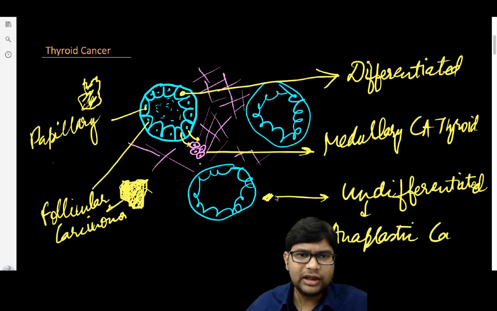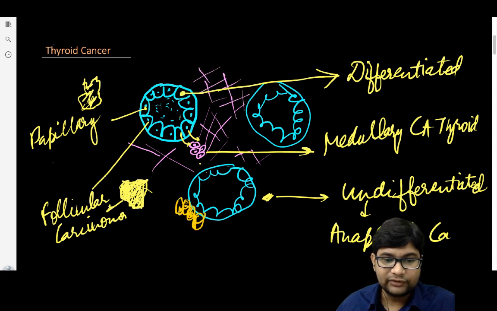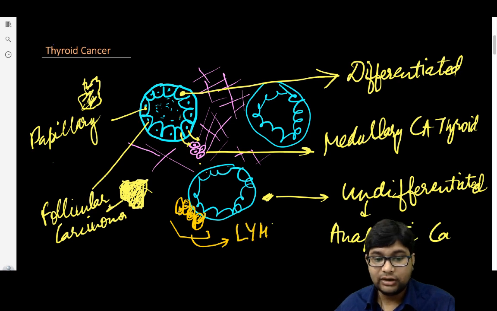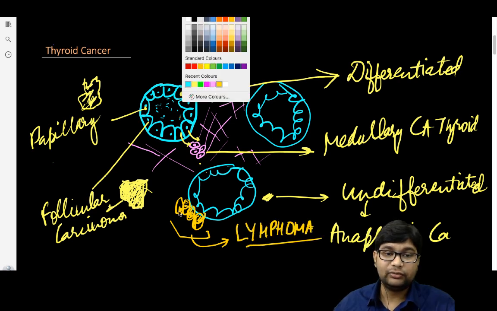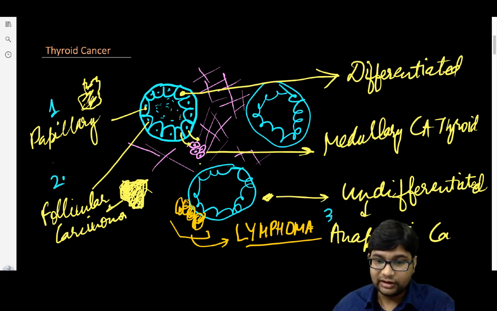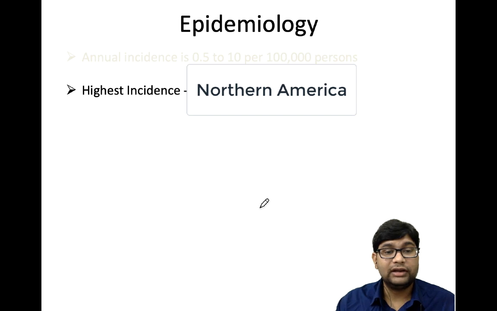And sometimes there are lymphatic cells inside, like chronic lymphocytic infiltrates, and if they turn into malignancy, then that will be lymphoma. Differentiated thyroid tumors are papillary carcinoma of thyroid and follicular carcinoma of thyroid. Undifferentiated is anaplastic carcinoma of thyroid, and from C cells it is medullary carcinoma of thyroid, and from lymphocytic cells it is lymphoma.